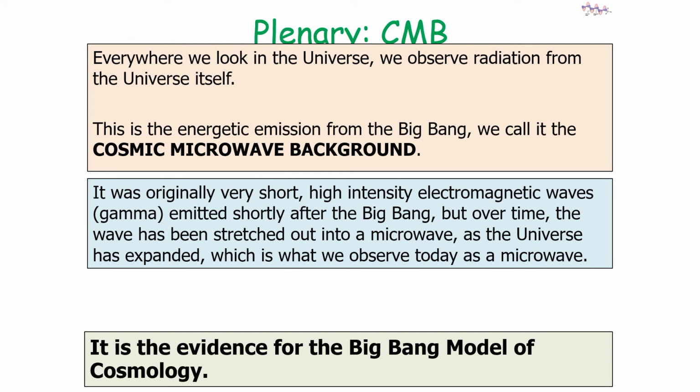Now, this is the energetic emission from the Big Bang, which we call the cosmic microwave background. Now, it was originally a very short, very high intensity electromagnetic wave emitted shortly after the Big Bang, but over time the wave has stretched out into the microwave as the universe has expanded, which is what we observe today as a microwave, and this is evidence for the Big Bang model of cosmology.